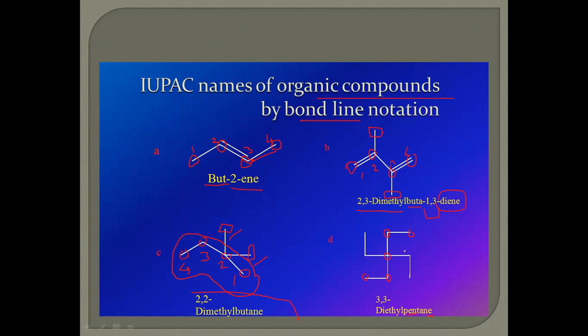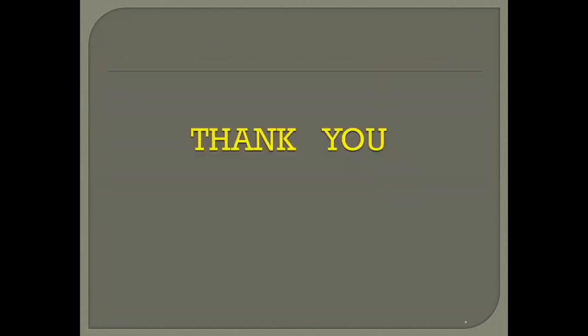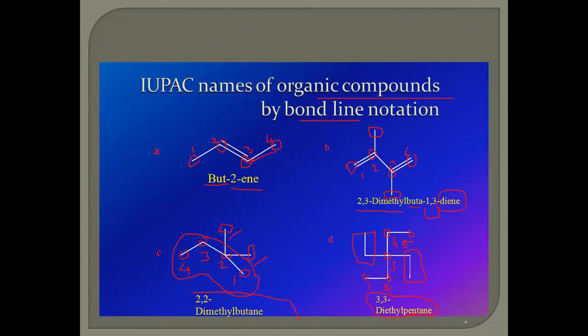These are substituents of ethyl. At which position? 1, 2, 3, 4, 5. At the third position, the ethyl group is present. And the name is 3,3-diethylpentane. So these are the nomenclatures related to organic compounds.